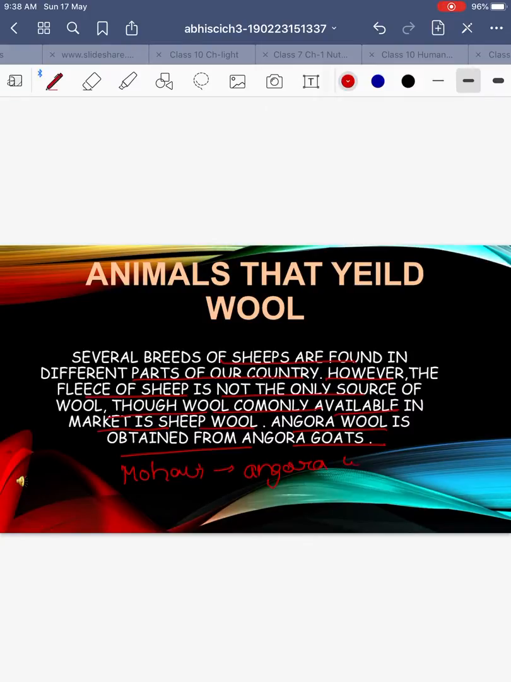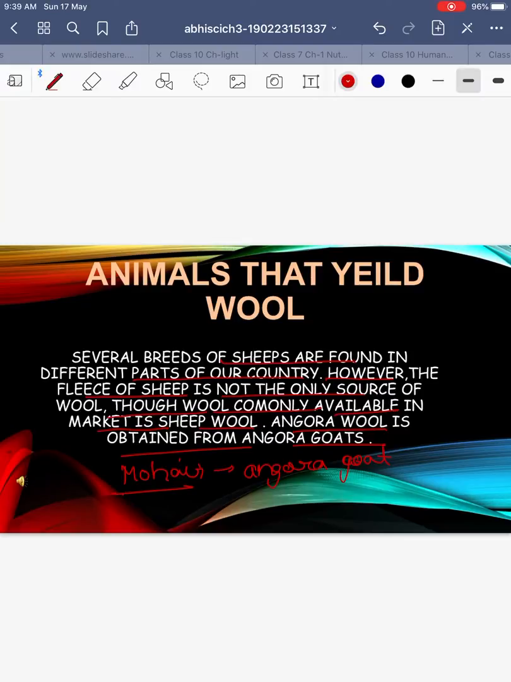We name that type of wool as mohair, and that is very good, very fine quality of wool. And this Angora goat is found in hilly regions of Jammu and Kashmir. Wool is also obtained from goat hair. The under fur of Kashmiri goat is soft and it is woven into fine shawls called pashmina shawls.